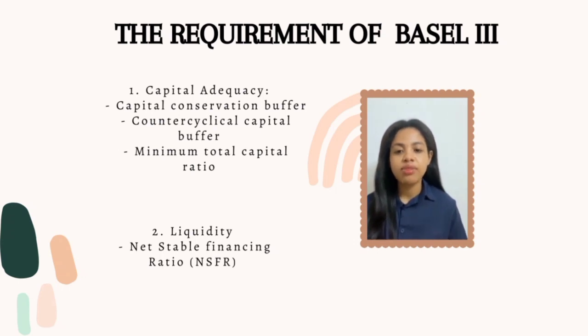To survive times of stress, banks must maintain an extra 2.5% CET1 capital buffer. The countercyclical capital buffer is used to reduce systemic risk during periods of excessive loan expansion. National regulators may impose an extra capital buffer. The minimum total capital ratio: a bank must maintain a total capital ratio of no less than 8% of RWAs.